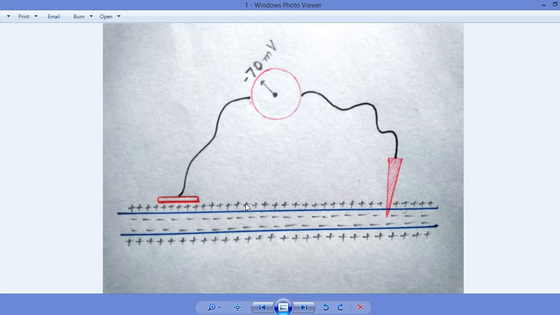It doesn't mean that the internal environment is completely or absolutely negative, and it also doesn't mean that the external environment always remains positive. It means that the internal environment is comparably negative and the external environment is comparably positive. As compared to the external environment, the internal environment is negatively charged, and as compared to the internal environment, the external environment is positively charged.